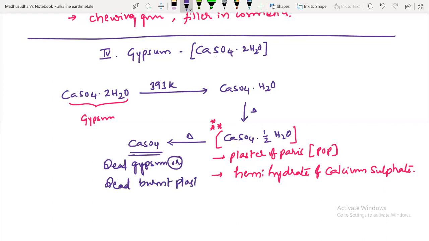I mean, 2 names; both the compositions are same. Calcium sulfate without water molecules is called dead gypsum or dead burnt plaster. It is commercially highly important. So what are the uses of this?